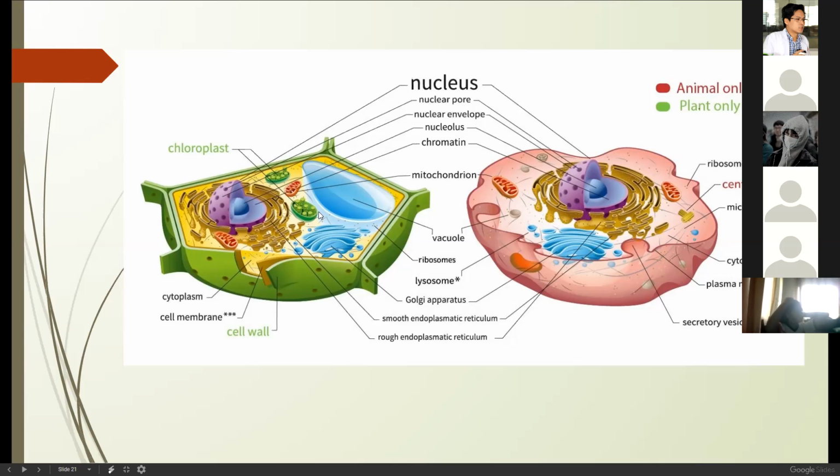What else? What have you observed? Centrioles are present only in animal cells. It is not present in plant cell. What else? The rest, of course, they contain those organelles. This is for metabolic processes. At the same time, this is to maintain the water and nutrients inside the cell.